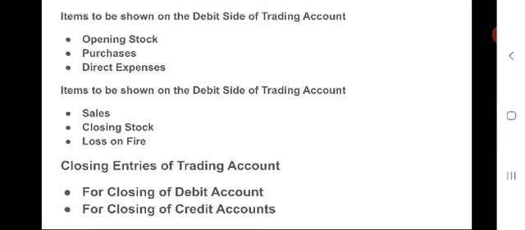Generally it will not happen, but if in any case we have this loss on fire, that has to be shown on the credit side of the trading account.